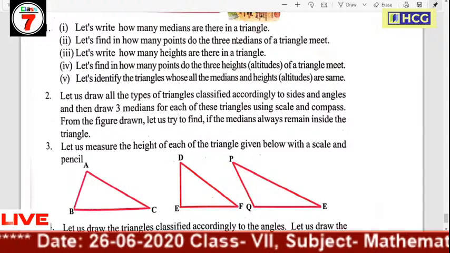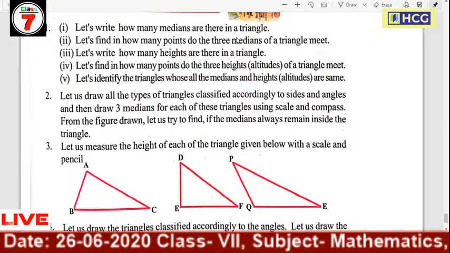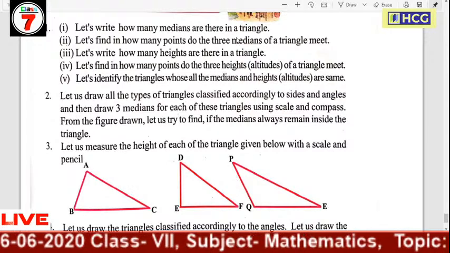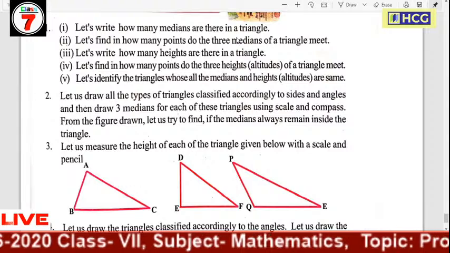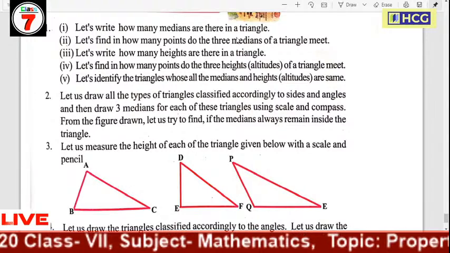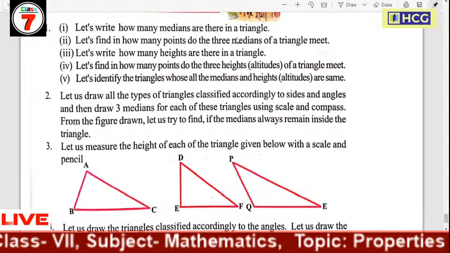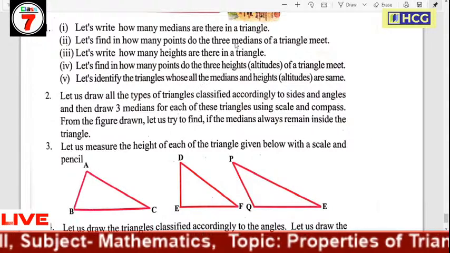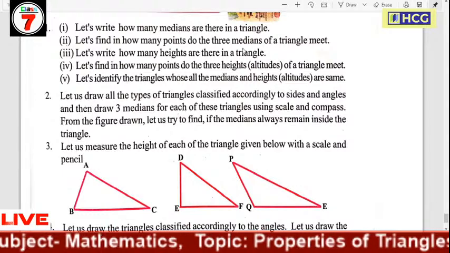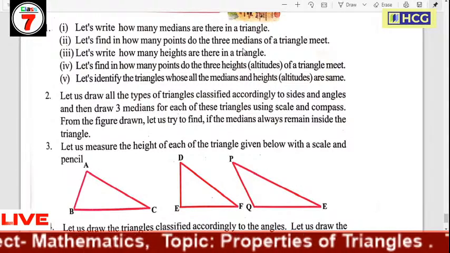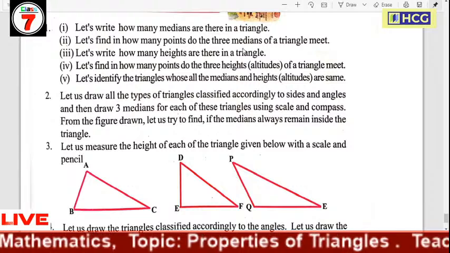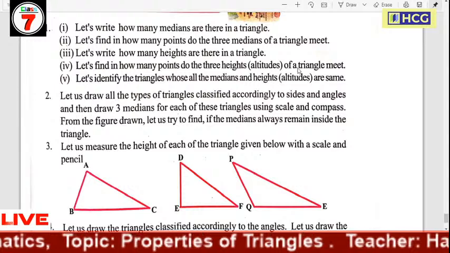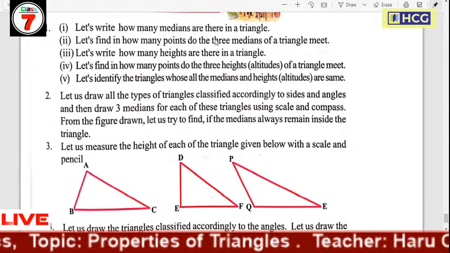Next, we draw another triangle, a scalene triangle. Scalene triangle means the lengths of the three sides are unequal. Then we bisect each side and get the middle point of each side, and draw three medians. From the figure we see that three medians are concurrent and three medians are inside the triangle.